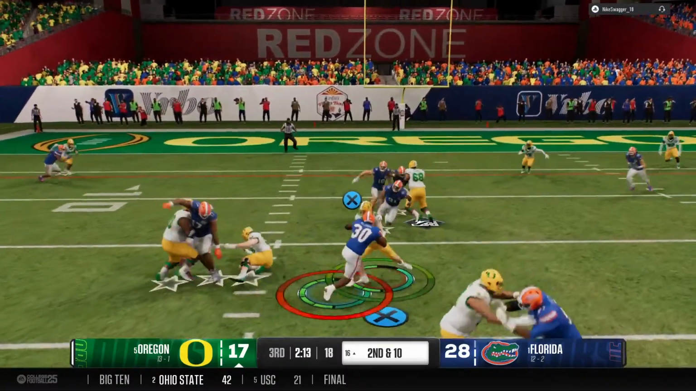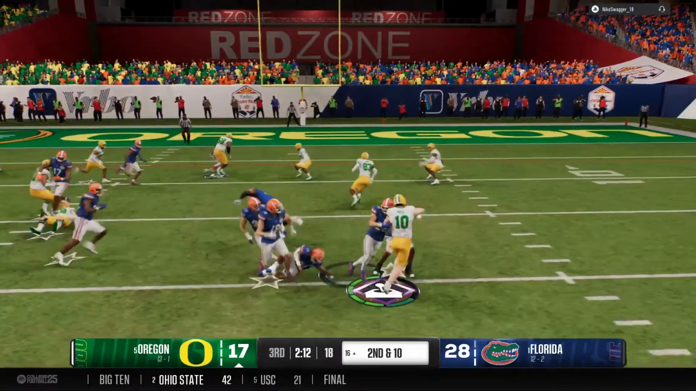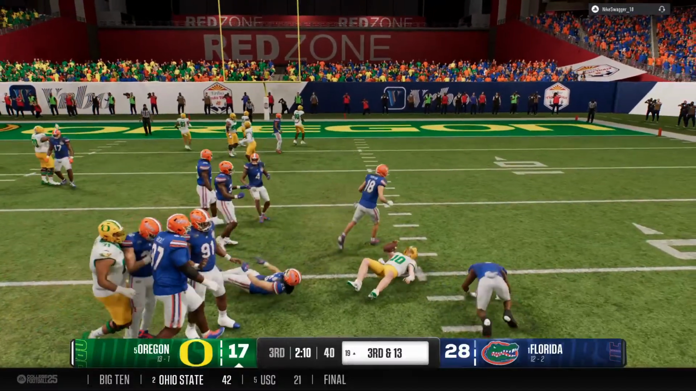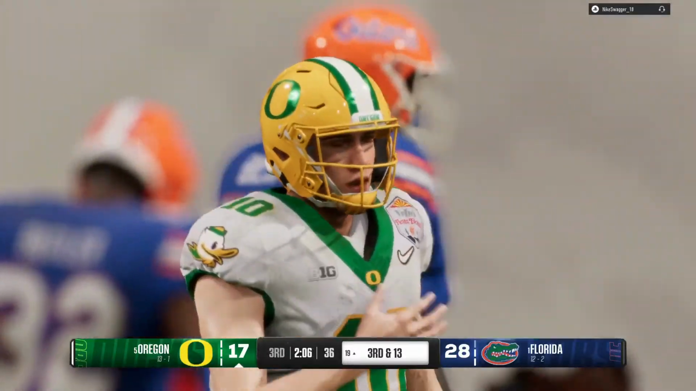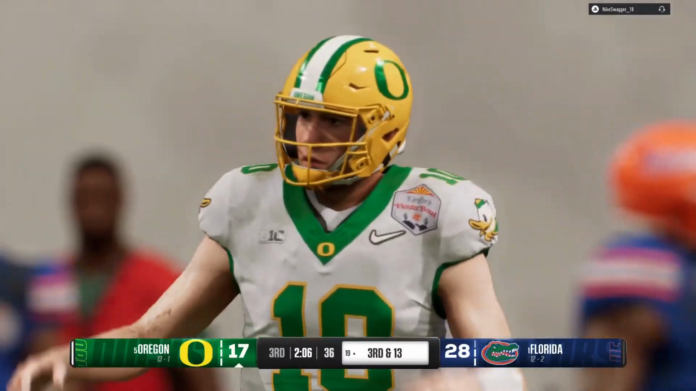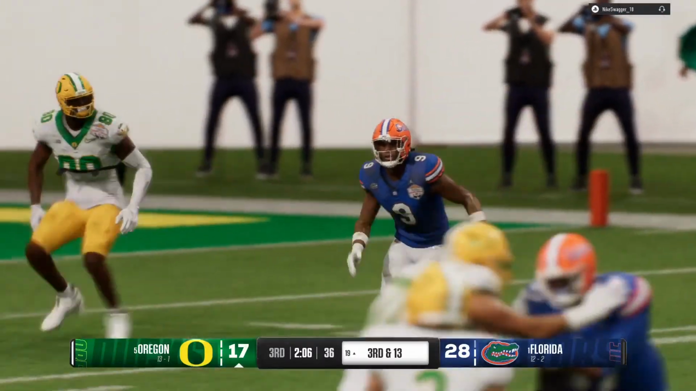Handing off on the draw play. Goes backwards, losing 3 yards there. Now the offense dialing up a draw play, but it goes backwards. Not exactly what they were hoping for in that play call.